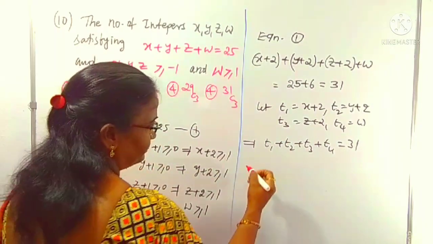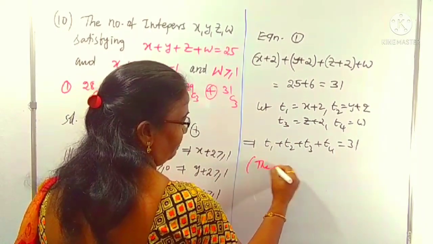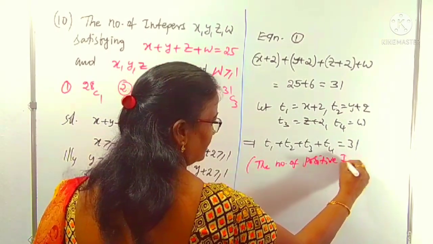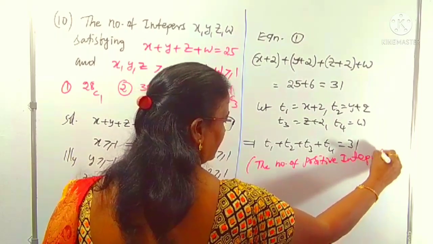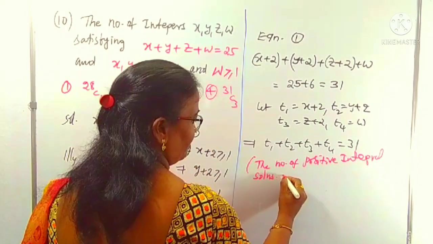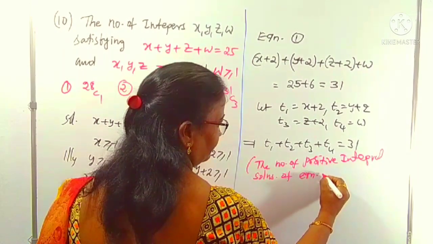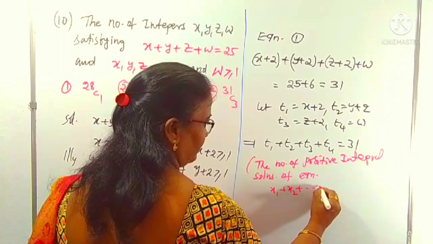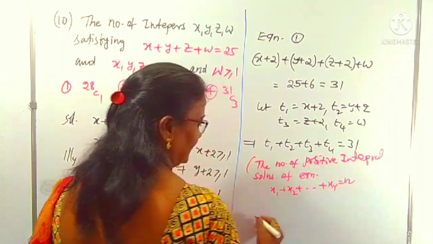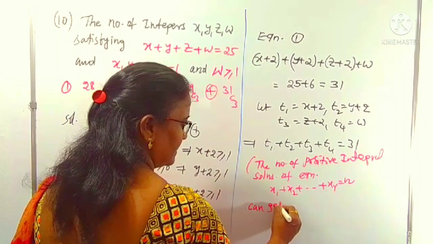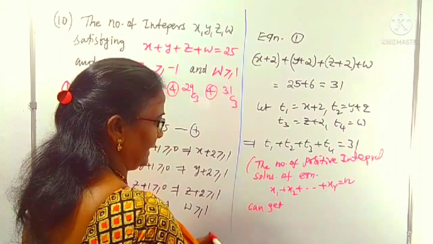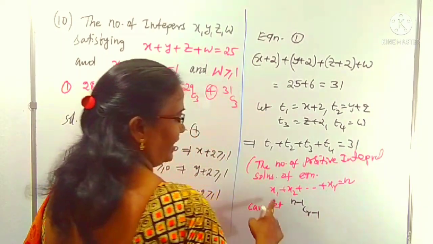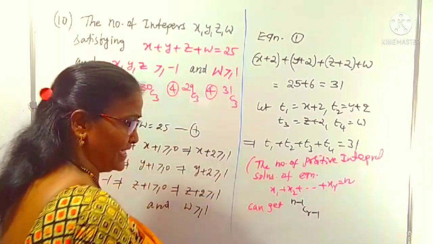I am giving a tip here: the number of positive integral solutions of an equation x1 plus x2 plus up to xr is equal to n can be obtained by n minus 1 C r minus 1, where x1, x2, x3 are all positive integers.